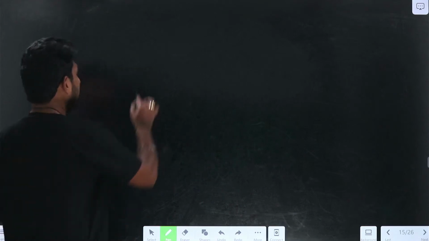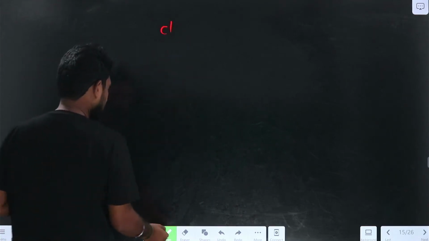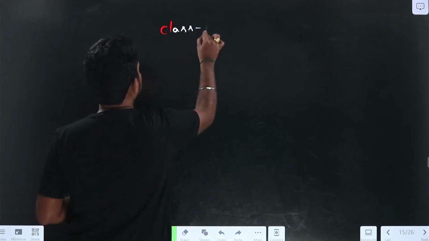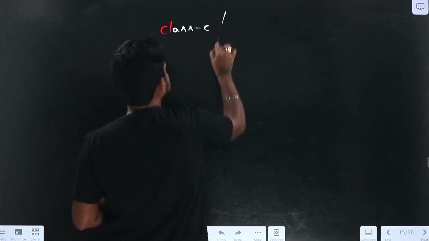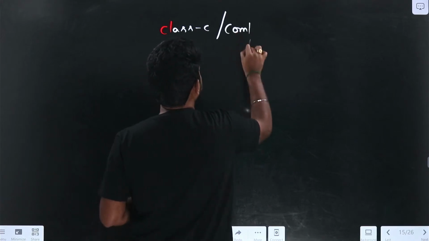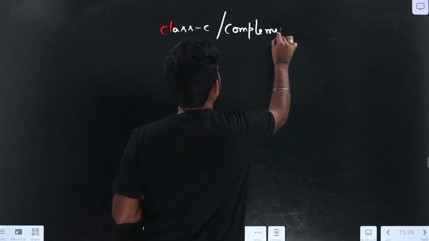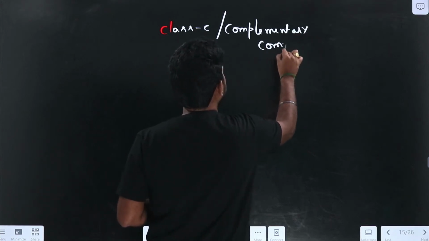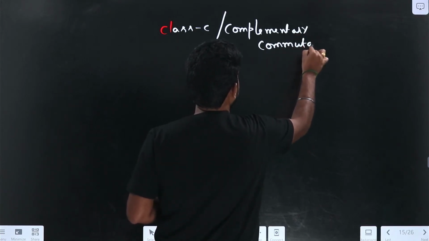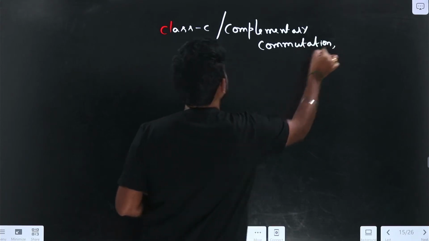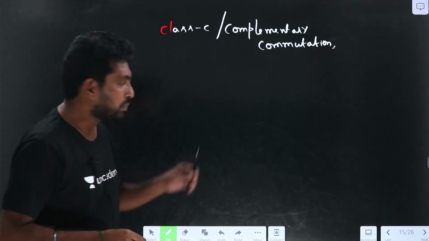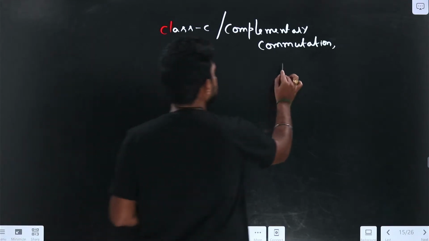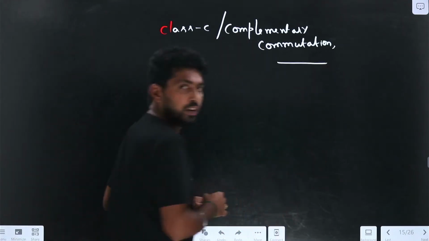Class C commutation is also called complementary commutation. Class C, or complementary commutation. Let me draw the circuit of the Class C commutation. The circuit will be like this.